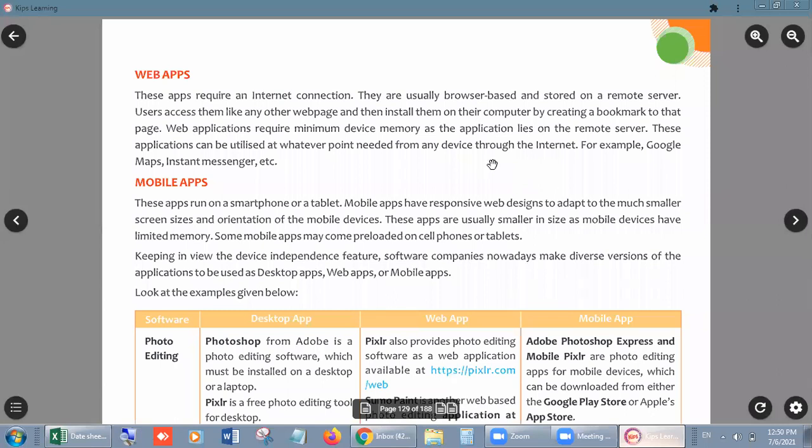Okay, beta. Users access them like any other web page and then install them on their computer by creating a bookmark to that page. Web applications require minimum device memory as the applications lie on the remote server. I told you earlier that only the link part is stored in our mobile or in our computer. The main part of the app is stored on the remote server, right? These applications can be utilized whenever needed from any device through the internet. For example, Google Maps, instant messengers, etc.